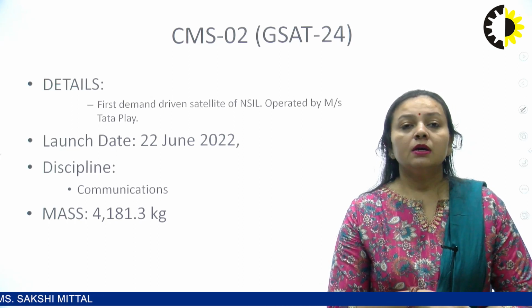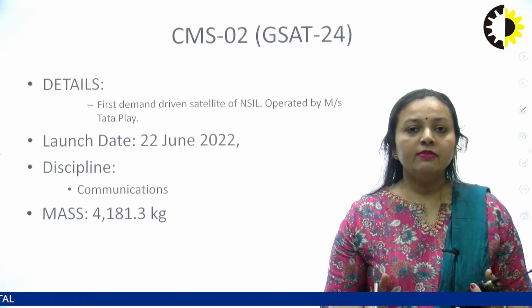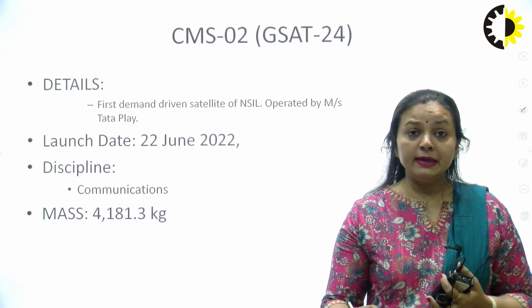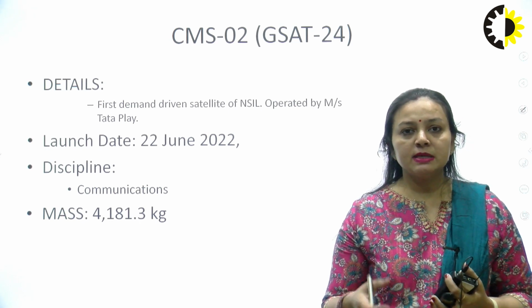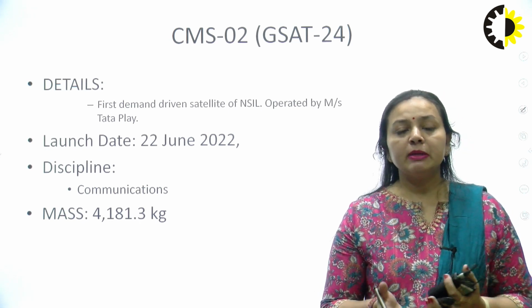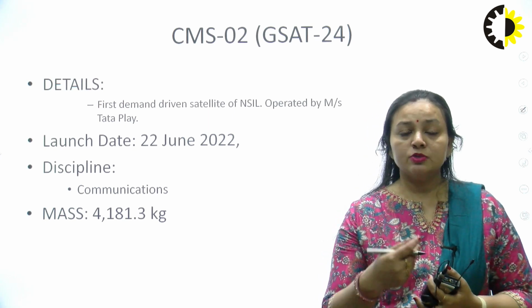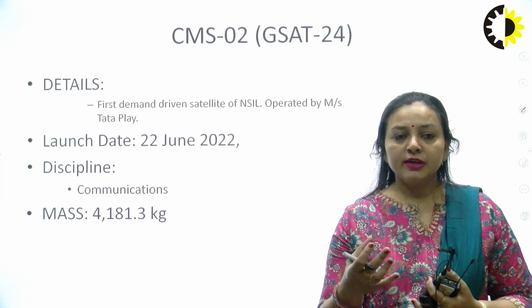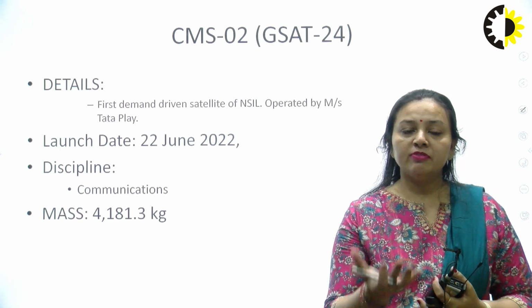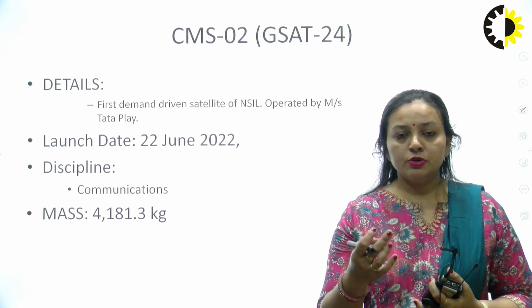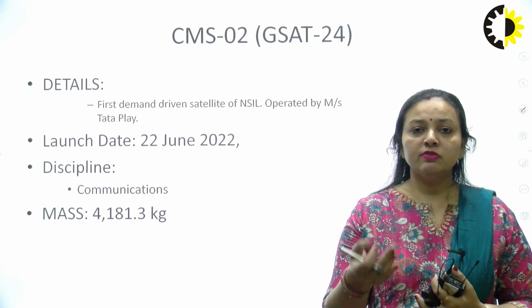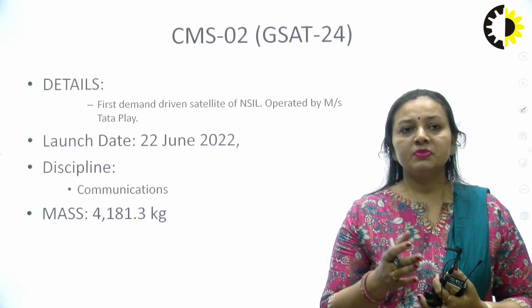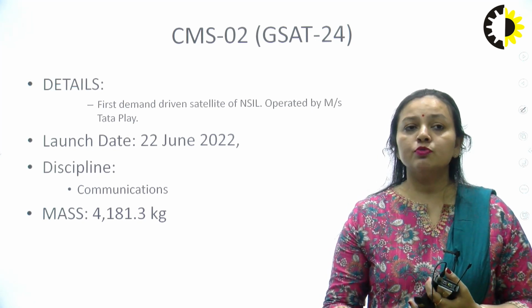So you have replaced the bigger antenna you have at your earth station with small antennas, and you have given an antenna to everybody at their home. Like you have seen the parabolic reflector, you all must be having parabolic reflectors outside your home to catch the signal from the satellite, and it has a feed in front of it. So that feed transmits the signal, and from that parabolic reflector it is reflected back. When you are receiving the signal, the opposite happens: you receive the signal and the feed transmits it. In the same way, this CMS02 or GSAT24 is being used for this purpose by Tata Play.